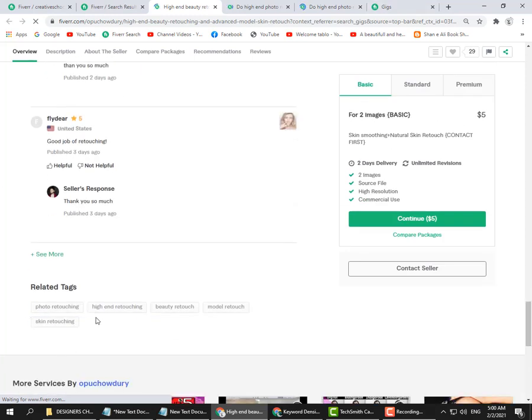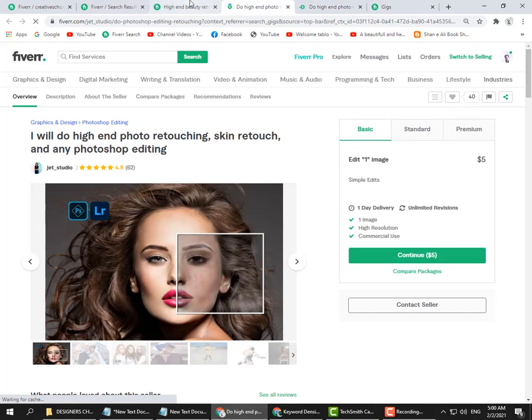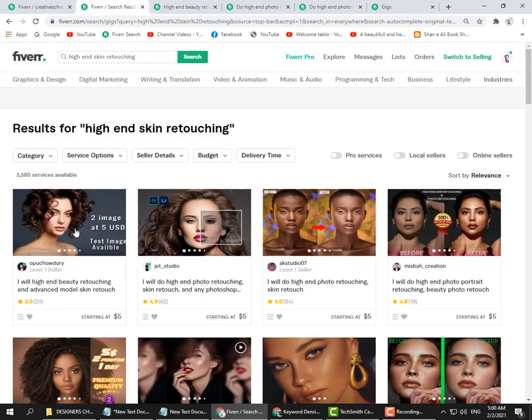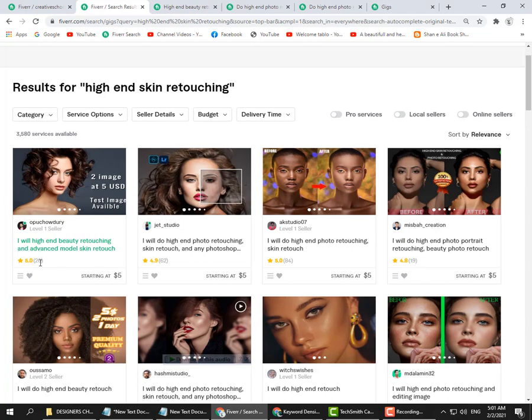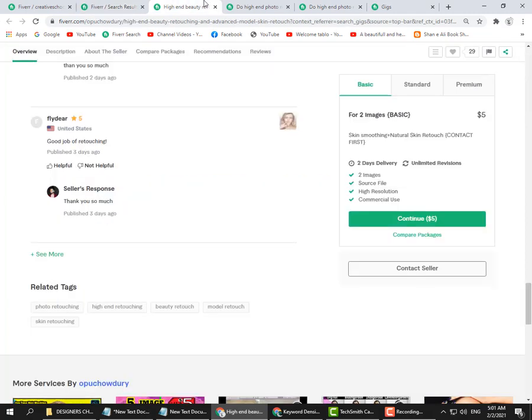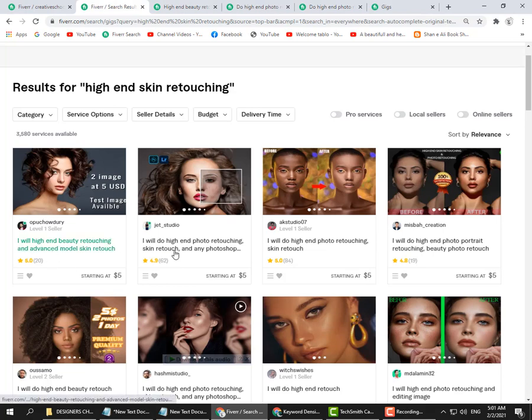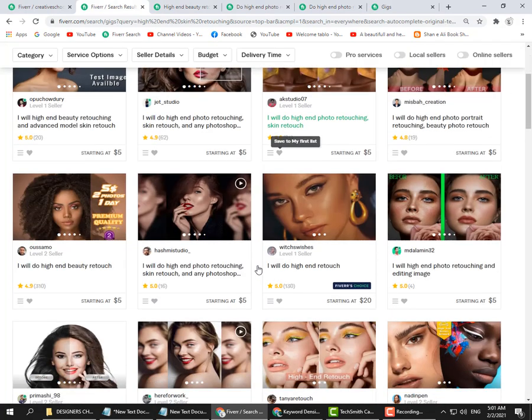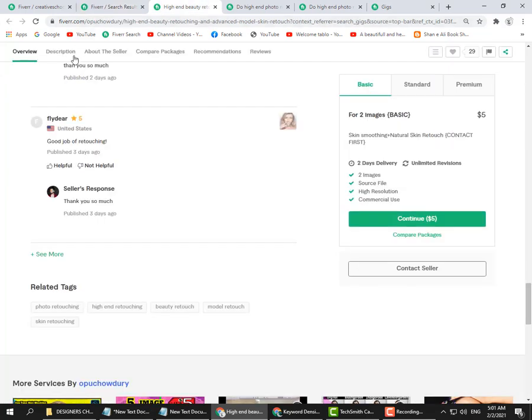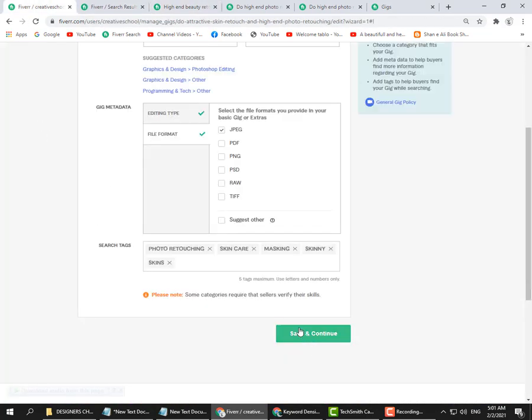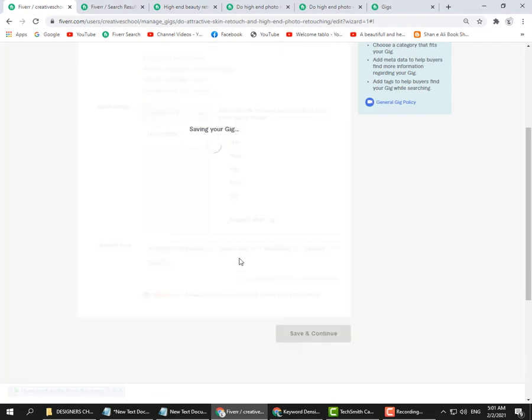You can see high-end retouching keywords, model retouch, skin retouching, photo retouching, etc. And you can see that I have opened 3 gigs. You can open the first 3 gigs or any 3 gigs which look best. Then I will click on save and continue.